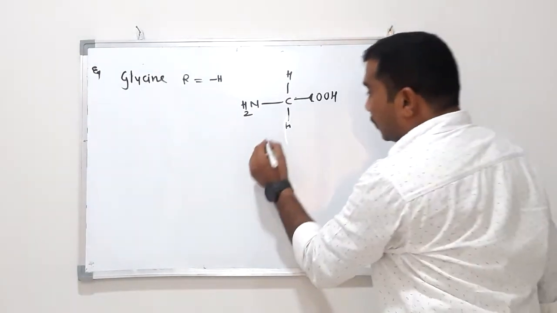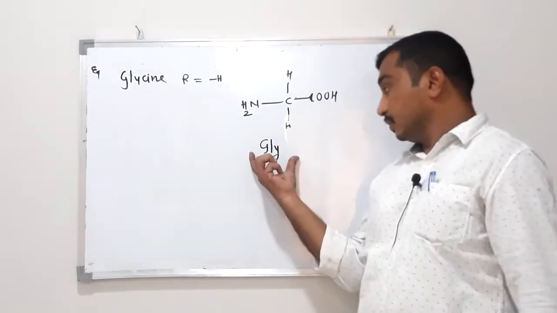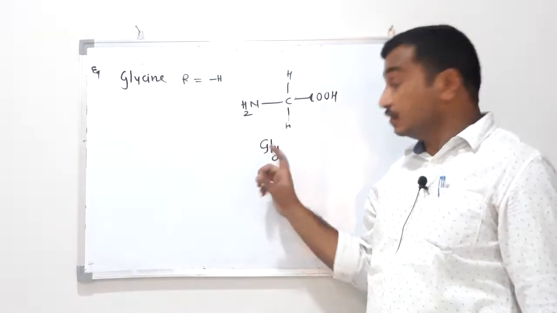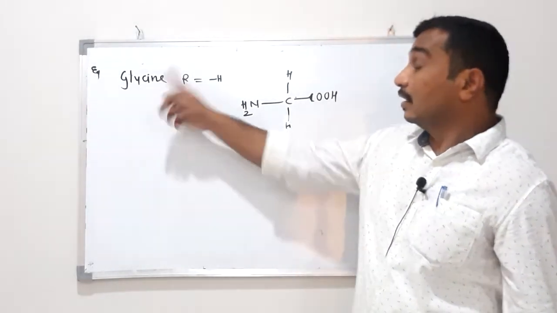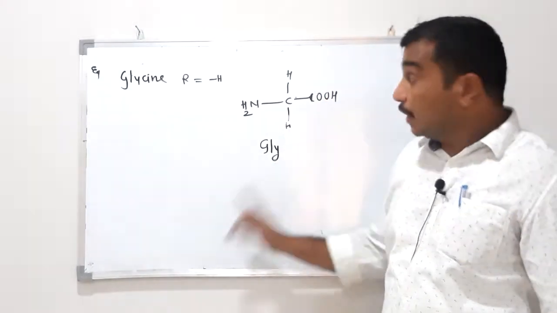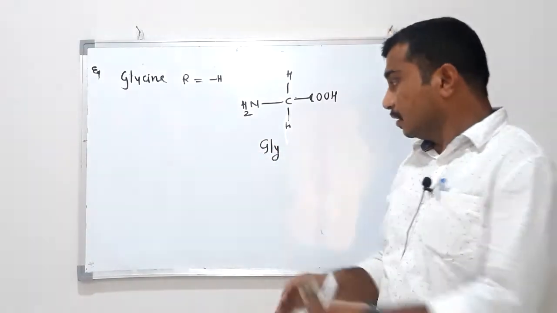It is abbreviated as GLY. GLY stands for glycine, the simplest alpha amino acid in which the side chain R is hydrogen.